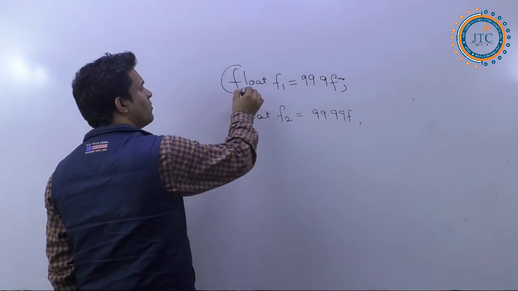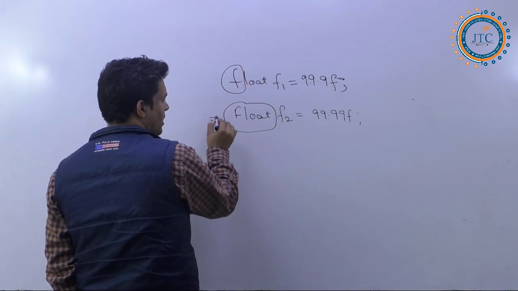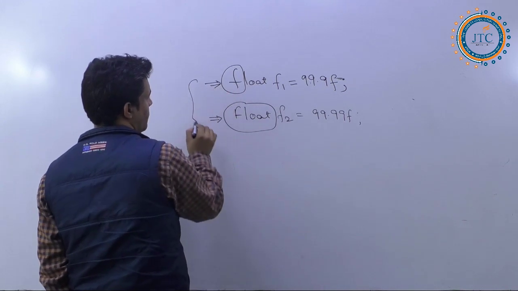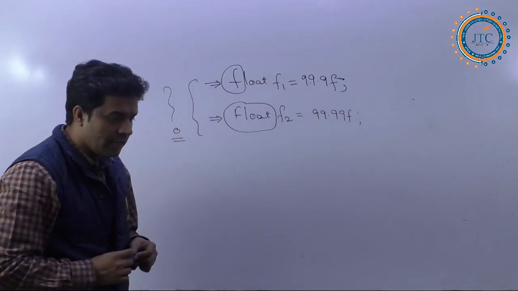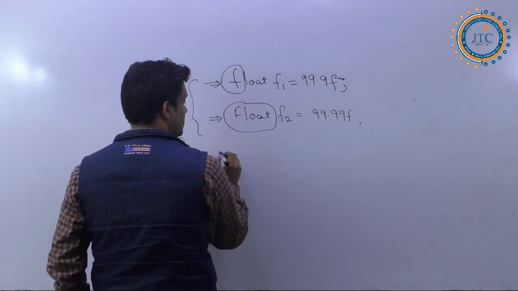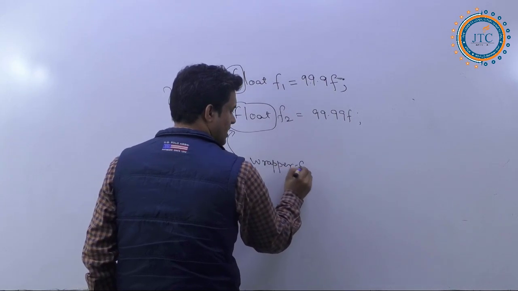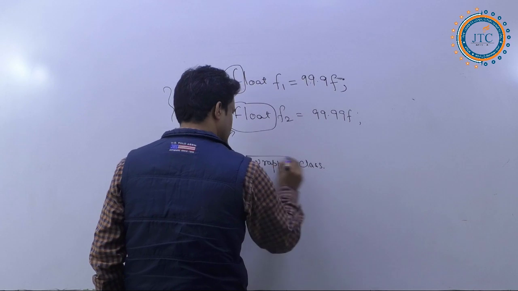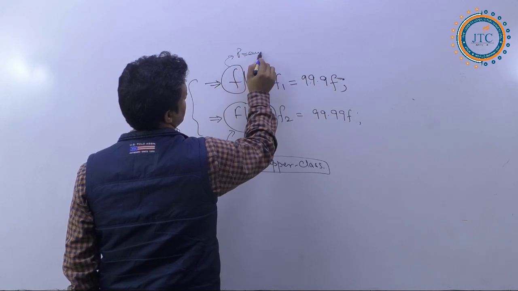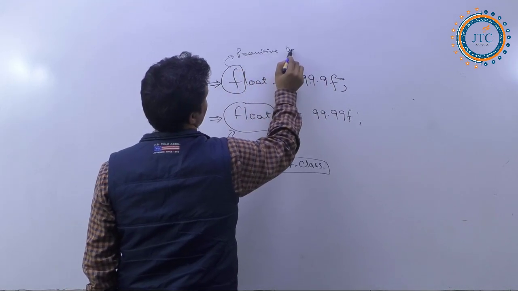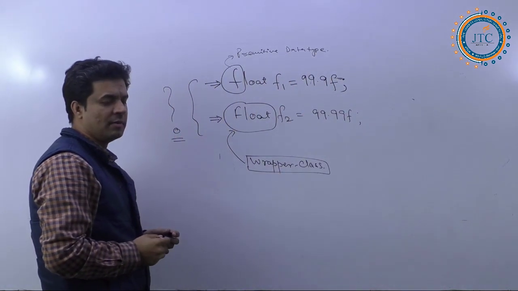This one is the small float, correct? Here is the capital Float. So are you not getting any difference in these two things? The thing is, see, this is a wrapper class. In Java, we call it a wrapper class. And here, what I have written is a primitive data type. That is the primitive data type.